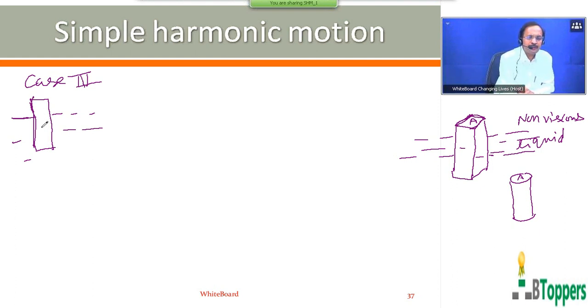So the block is floating at rest in equilibrium inside the liquid, I mean part of it immersed inside the liquid, with the axis of the block vertical, so that the center of buoyancy and the center of mass of gravity of the block lie on the same vertical line. Center of buoyancy means it is the center of mass of the liquid displaced by the body.